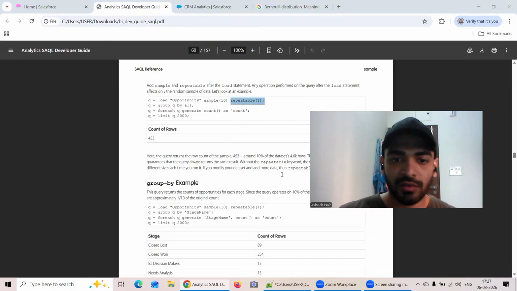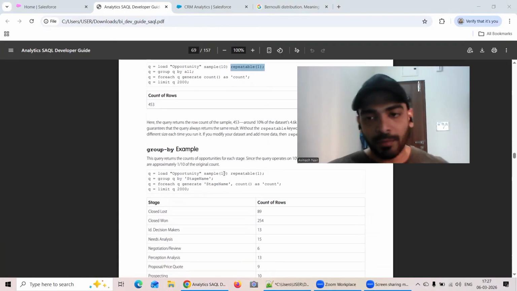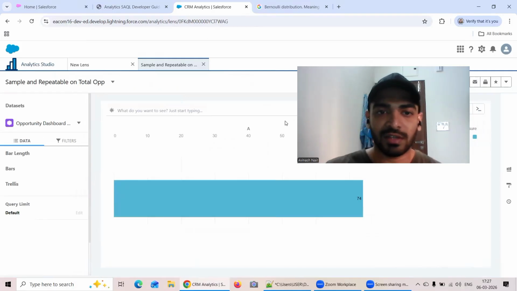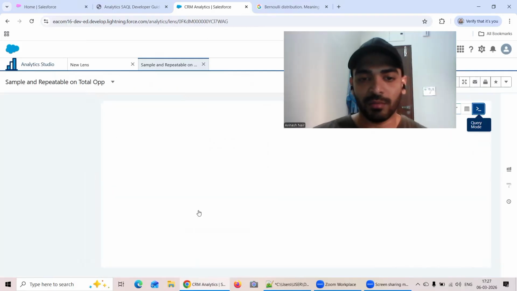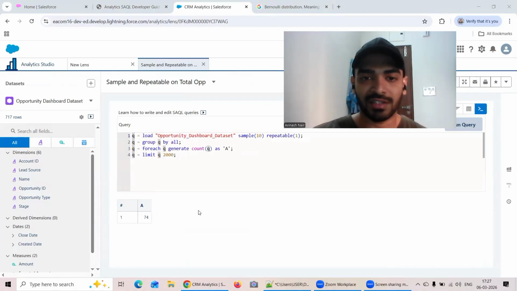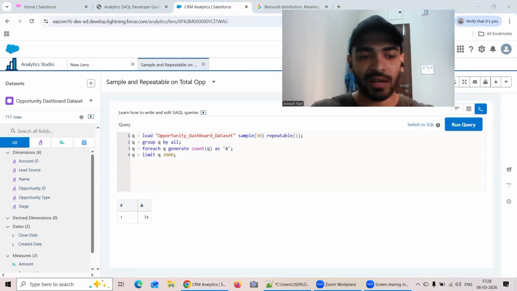So let's walk through a few more examples. Whatever number you give, it will give you that percentage. That's what this sample basically means. Just like if I take this example only, I knew the total number of op records was 770. Let's say I give some value, for example, 30. So 30 means 30 by 100, right? So 30 by 100 is 0.3, right? 0.3 into 717. Let's do that calculation very quickly.